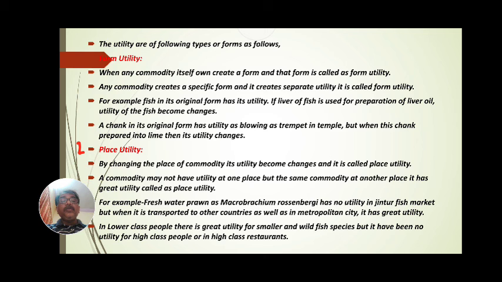Another example: among lower class people there is great utility for small and wild fishes or species. Those fishes captured in the Yeldari Dam and Jintur areas, these wild and small fishes, have a good market value and great utility for common people. But when the same species are transported to other cities, metropolitan cities or to high class people, they have no value, because those people are high class.